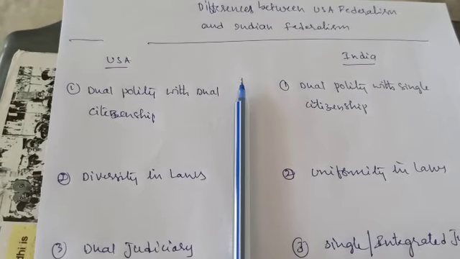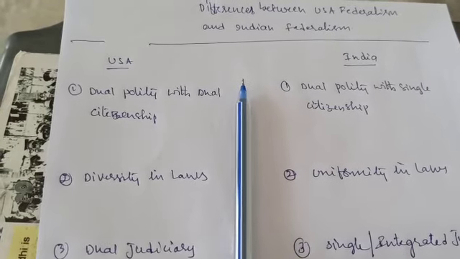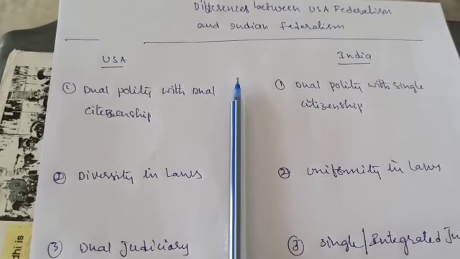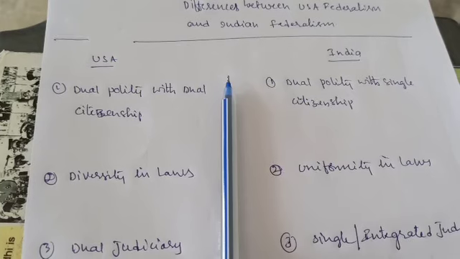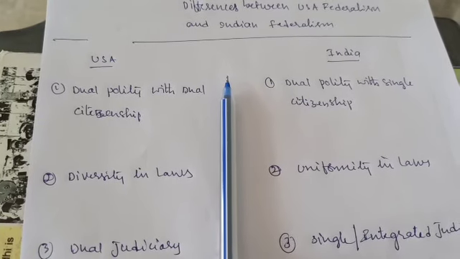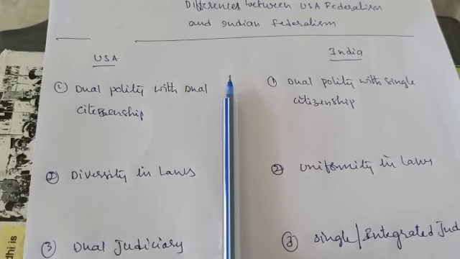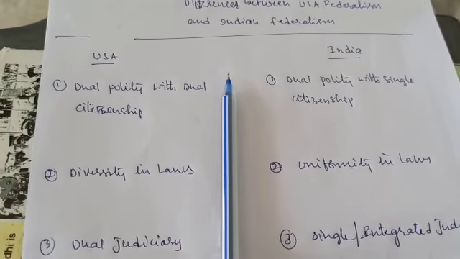It can look at the states and the central government, whether they are ruling according to the constitution or not. Whenever the state goes against the constitution, such laws can be cancelled by the judiciary. Judiciary is like a watchdog of the country, watchdog of the laws, watchdog of the constitution.